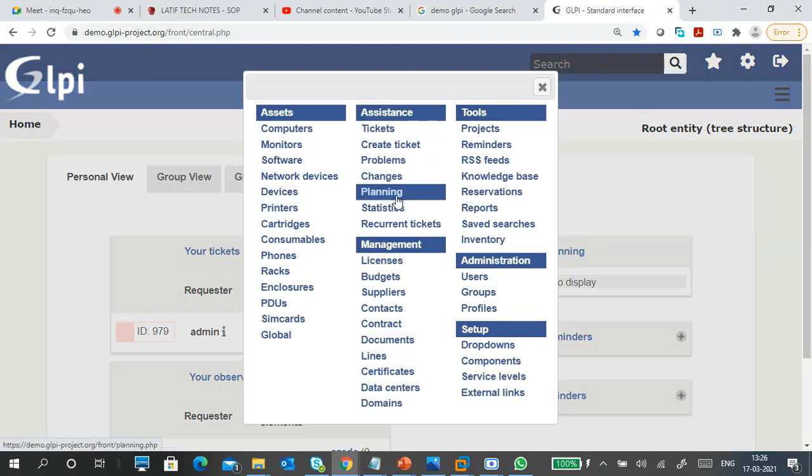So this is assistance, ticketing, planning, statistics, asset management is also there, right, in ITIL. Computers, monitors, software, network devices, printers, categories, racks, enclosures, SIM cards are also there in this option. Okay, management: licenses, budget, supply, contracts. Okay, lines, certificates and all. Setup: dropdowns, documents, service levels, external links, inventory, saved searches, reports, reservation, knowledge bases, RSS, and projects.